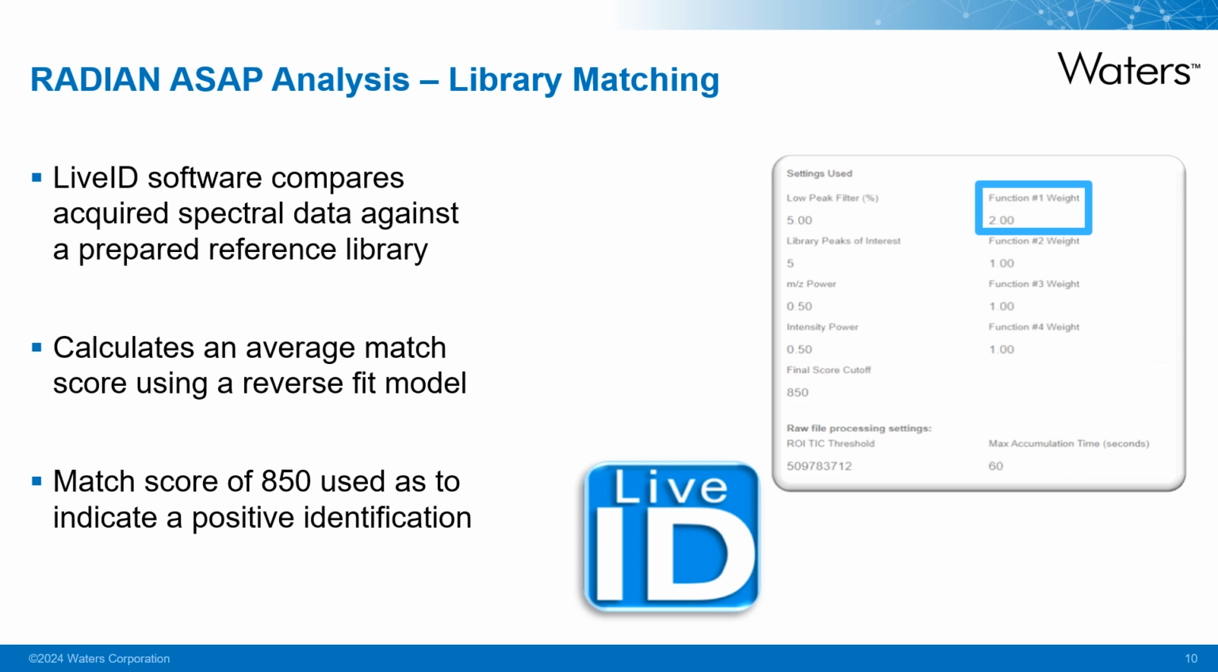The software calculates an average match score of the data against the seized drugs reference library using a reverse fit model, with a greater weighting being placed on the precursor ion. A match score of 850 is used as a threshold to indicate a positive identification. The maximum match score possible is 1000.